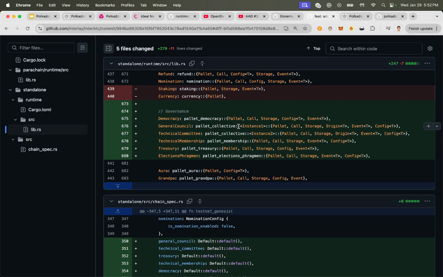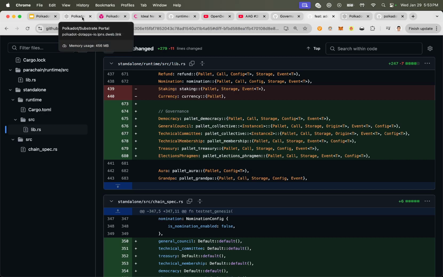We kind of saw a little bit of that, where you can create an on-chain collective. And it's got two pallet collectives: two instances, one for a general council and the other for a technical committee. And then pallet membership and pallet treasury. So they have a treasury. Usually when you have governance, you want to have a treasury and another pallet here. So that's pretty cool. If you like technical stuff and you want to experiment, like building your own parachain, that's there as well for you.